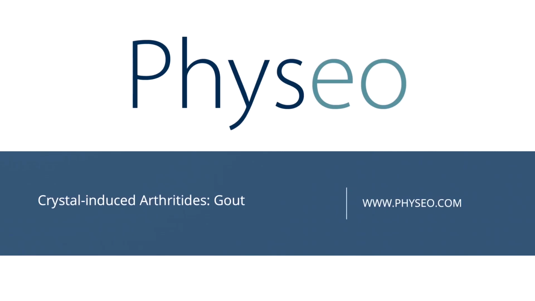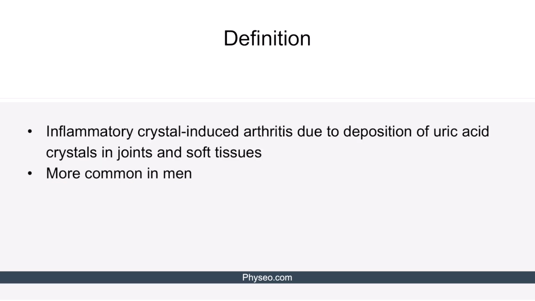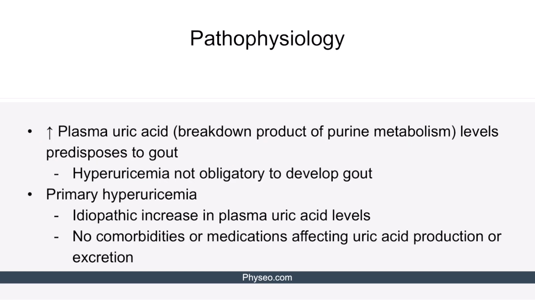Let's begin. For gout, we will discuss its definition, pathophysiology, clinical presentation, diagnosis, differential diagnosis, and management. Gout is an inflammatory crystal-induced arthritis due to deposition of uric acid crystals in joints and soft tissues. Gout is more common in men.